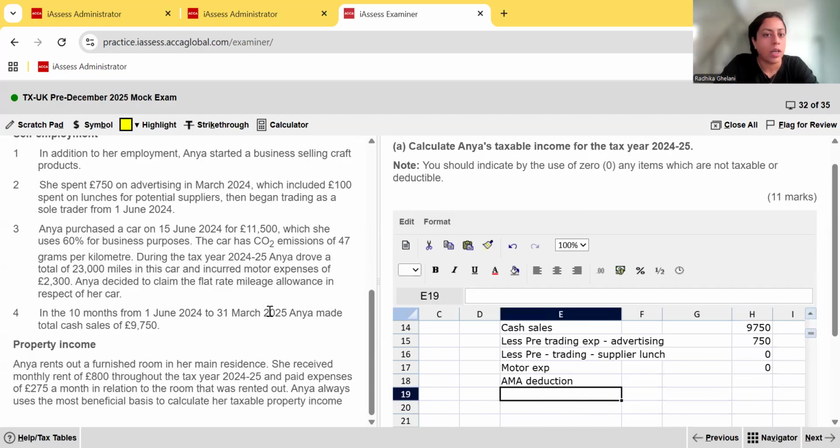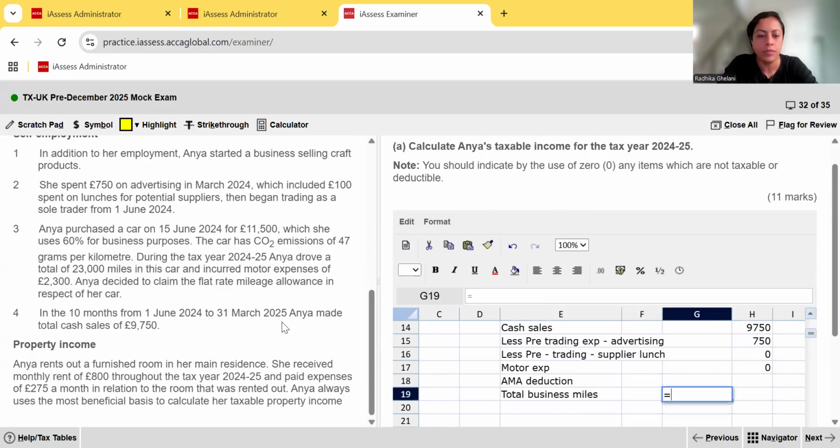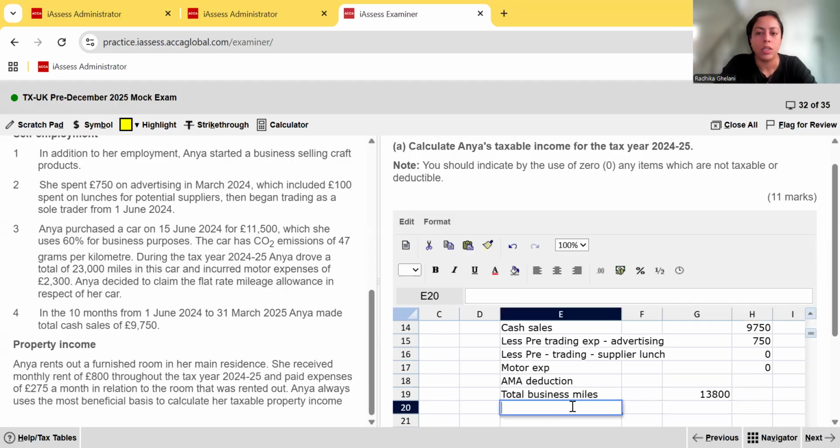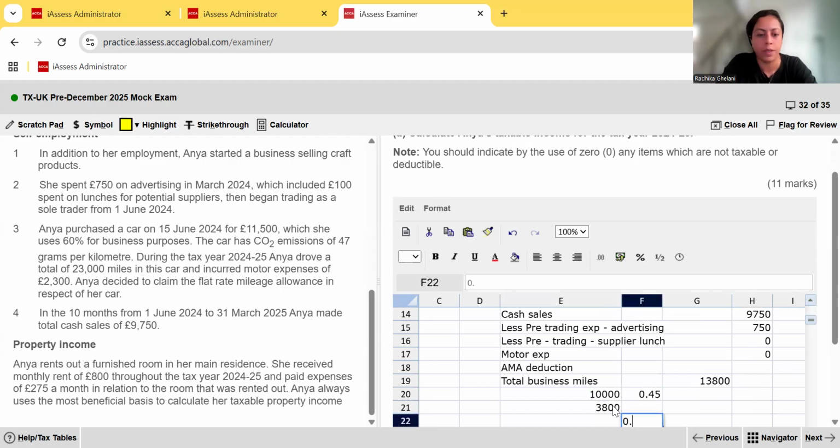Now, in total, she drove 23,000 miles. But what are the business miles? They told us that out of the 23,000 miles she drove, 60% were for business purposes. So that's the only one we can compute the approved mileage allowance on. So the first 10,000 miles at 45 pence, which is the same as £0.45, and the excess, 13,800 minus 10,000, is at 25 pence.